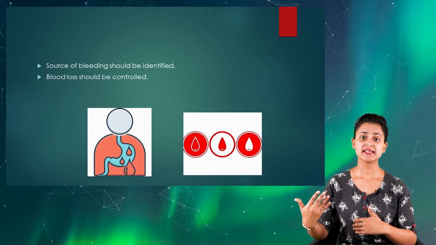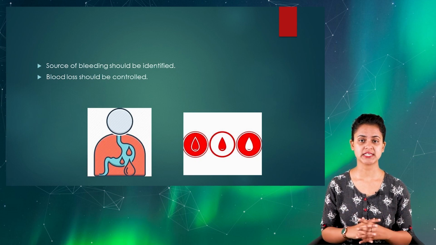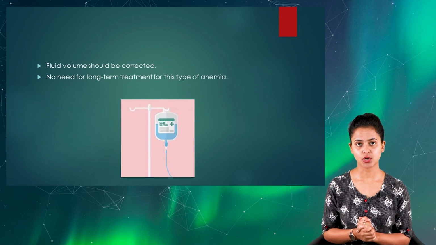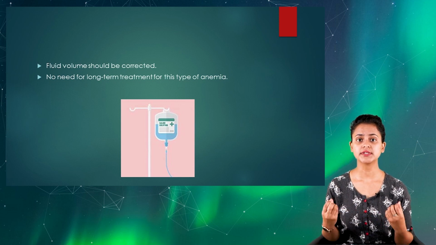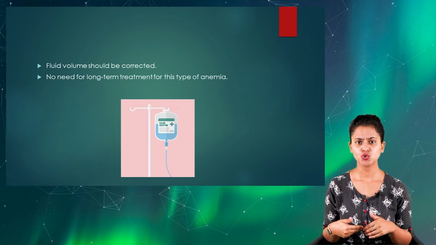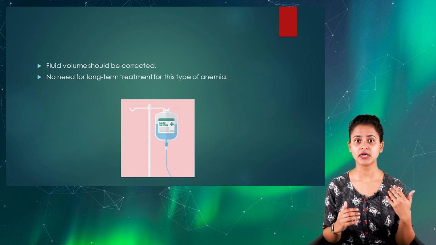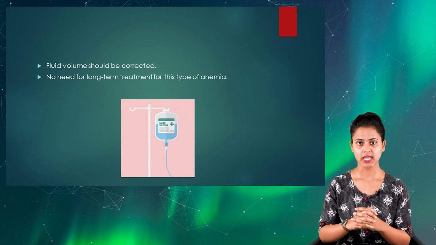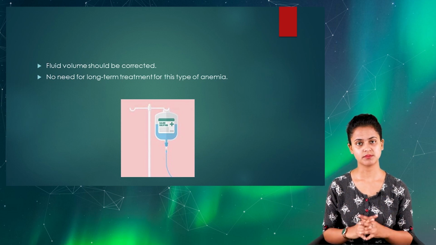Generally, as prescribed by the physician, we would be replacing the blood product that has been lost from the circulation of a particular individual. Fluid volume here also would be corrected by administering different types of intravenous solution, whichever is indicated. No long-term treatment would be preferred here to manage the anemic state. I hope you are now completely clear that the nurse's role here would be focusing to stop and manage the bleeding as well as to replace the lost blood volume.